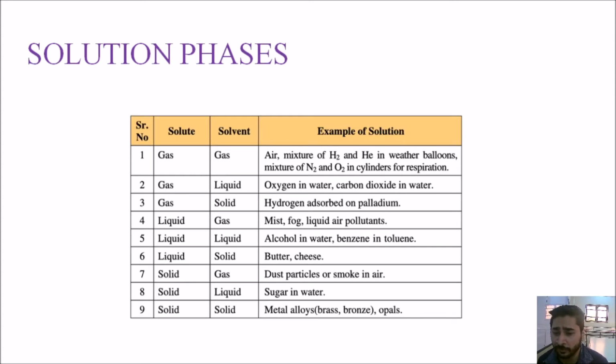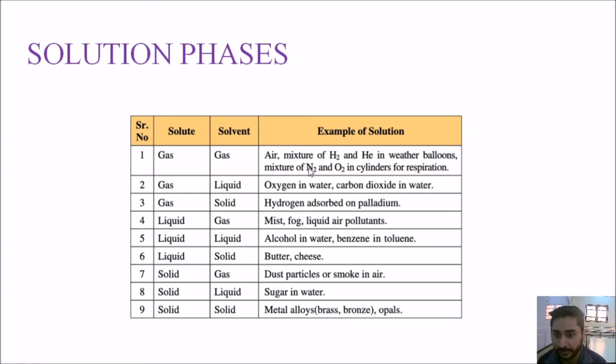Okay, so what are the solution phases? We have different phases based on the type of solute and solvent. We can have 9 types of solutions. The first type that we have is gas and gas solutions. So solute is always gas. If a solute is gas and solvent is also gas, if both of them are gases, we say that our solution is gas and gas solution.